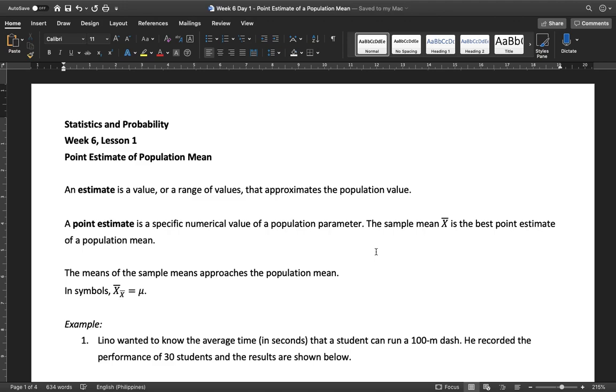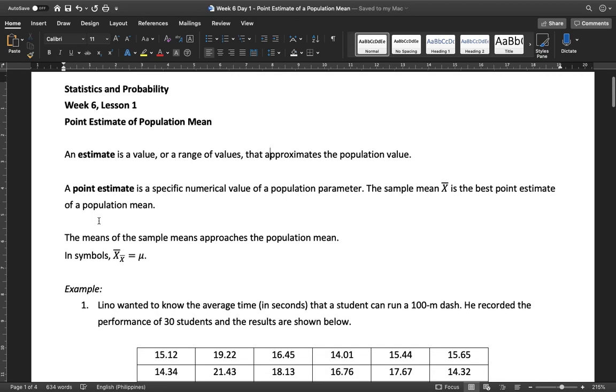And we can take many samples, and each of those samples has its own sample mean. If we take the average of those sample means, the value approaches the population mean. So the mean of the sample means approaches the population mean. This value, the mean of the sample means, becomes closer and closer to the population mean. This is the best way to estimate the population mean without having to interview the entire population.